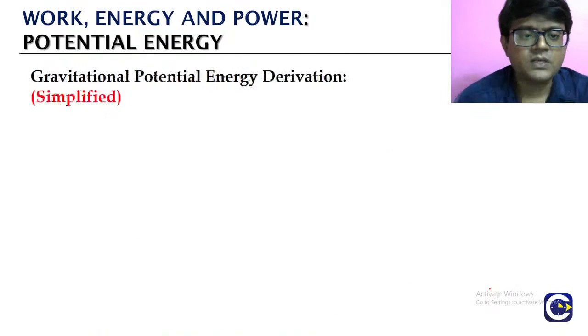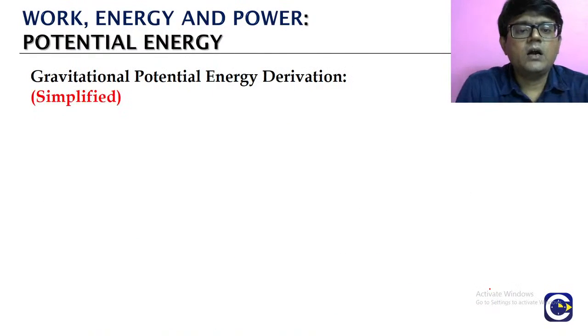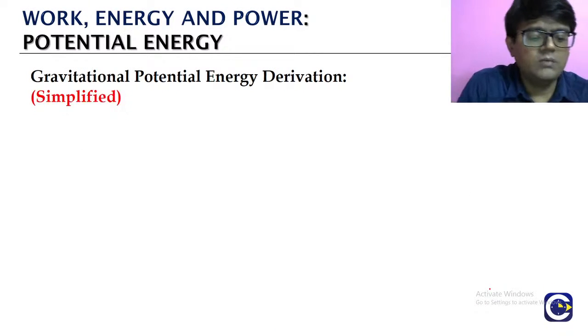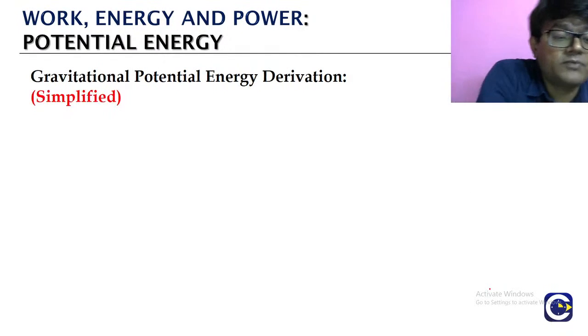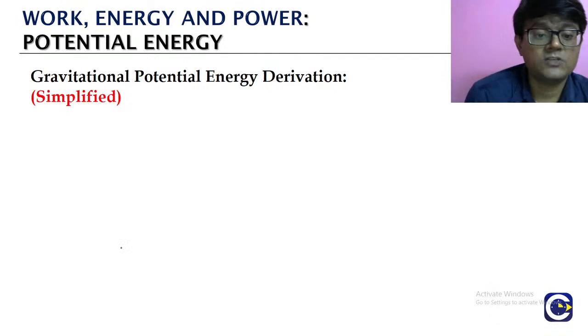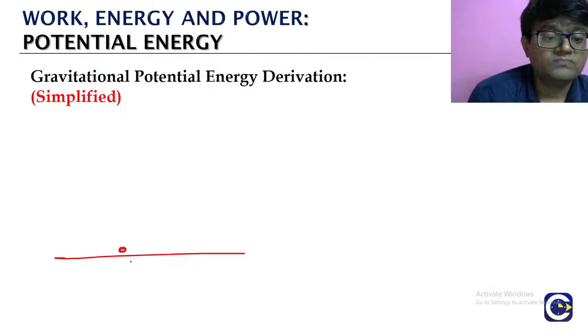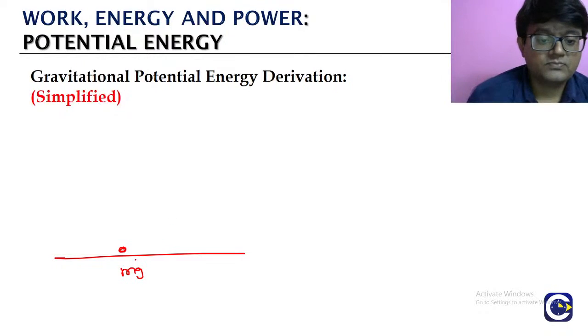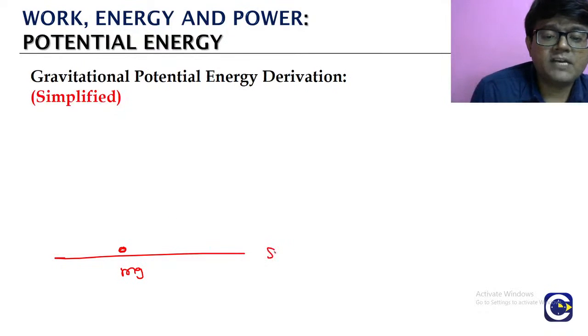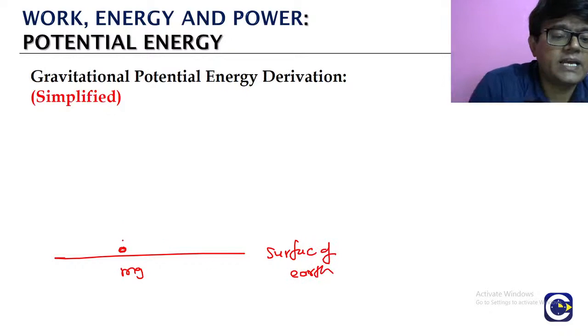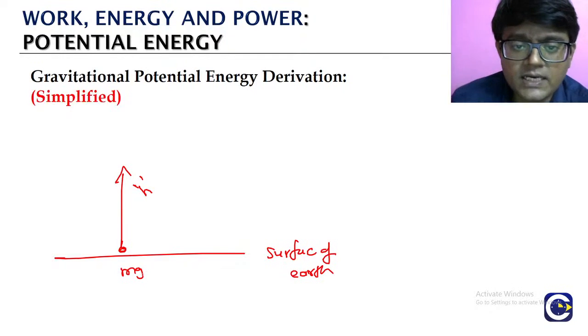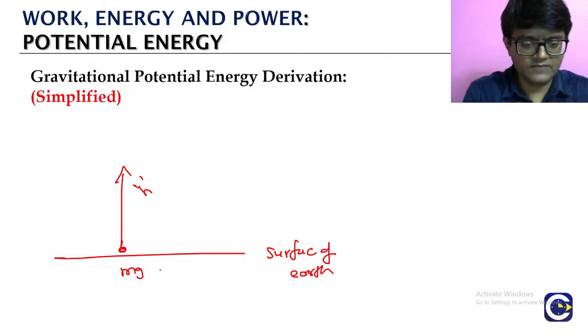Okay? Now we look at how to derive the potential energy for the gravitational force. Here we are going to look at the simplified form of the gravitational force, which is mg. Look, from the surface of the earth we are taking the object by giving it a vertical displacement h. So from the surface of the earth we are taking it to a vertical height h.